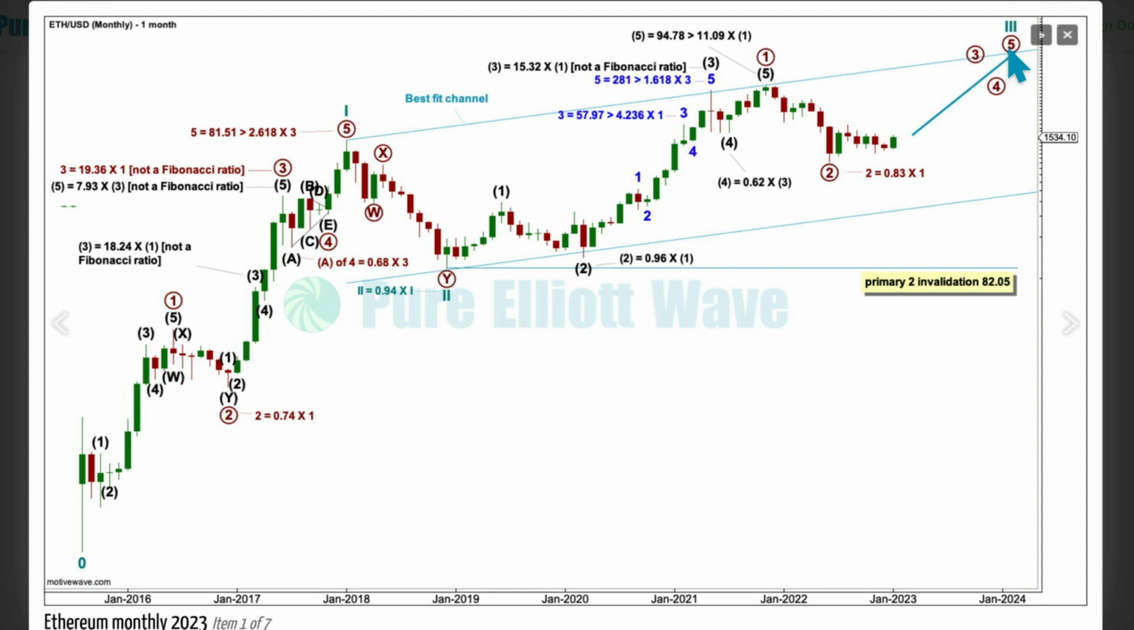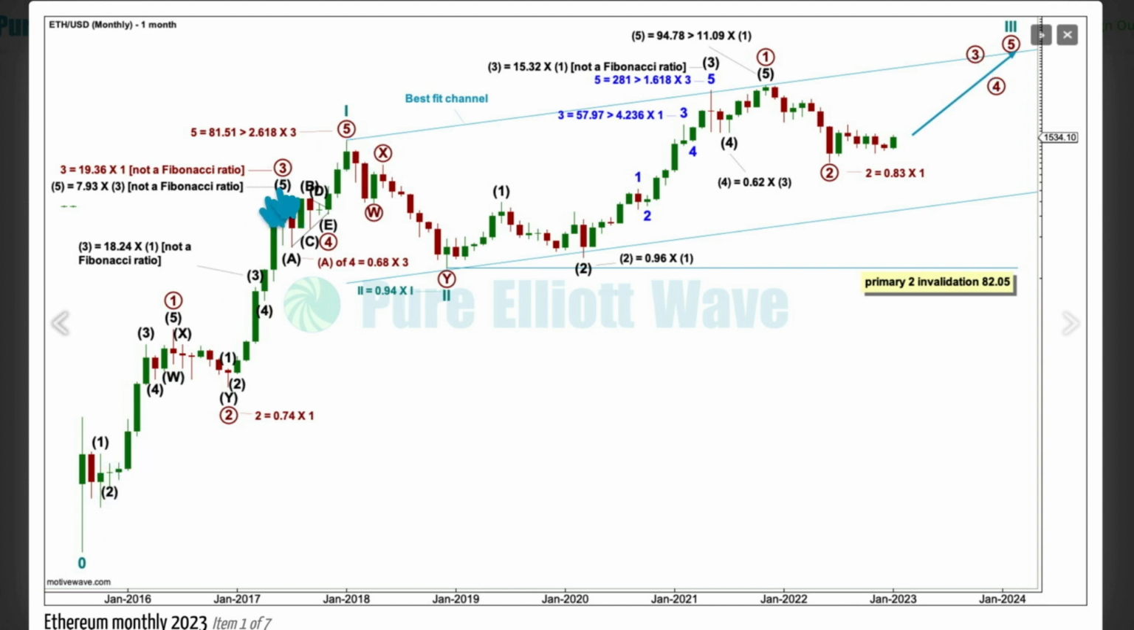And I bought Ethereum back in 2019, so I'm still holding on to that, and I want to exit at the end of cycle wave 3. And I want to get the gains of primary wave 5, not just primary wave 3, but it also depends on how long it takes to get there.